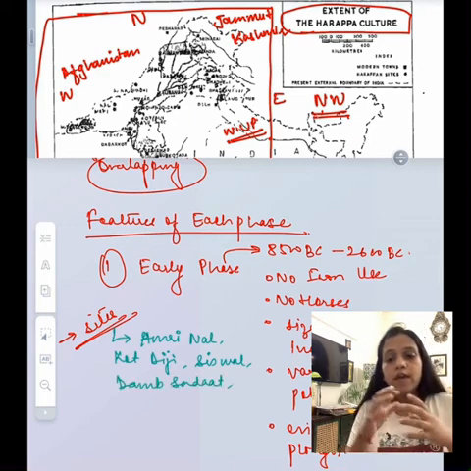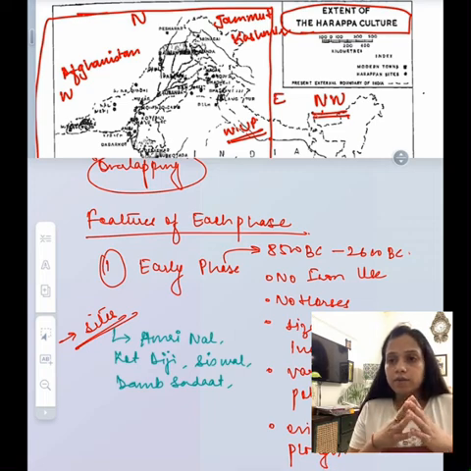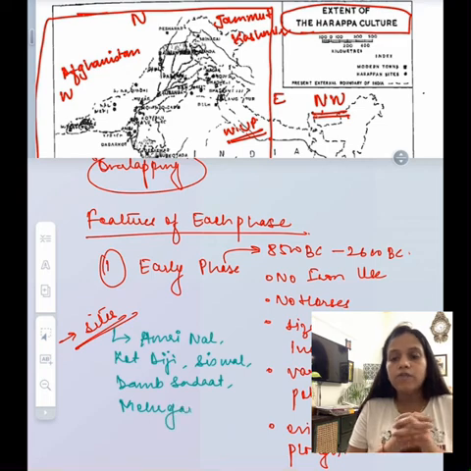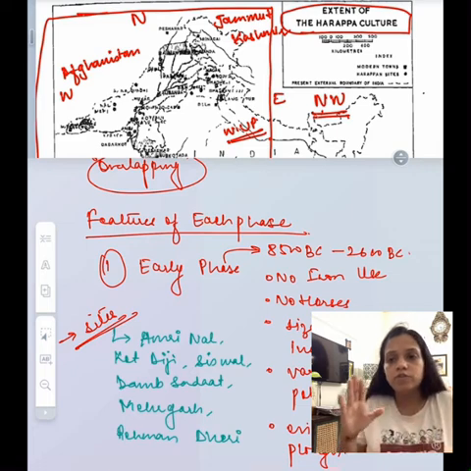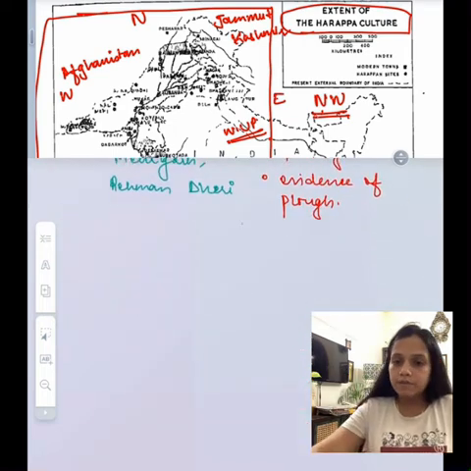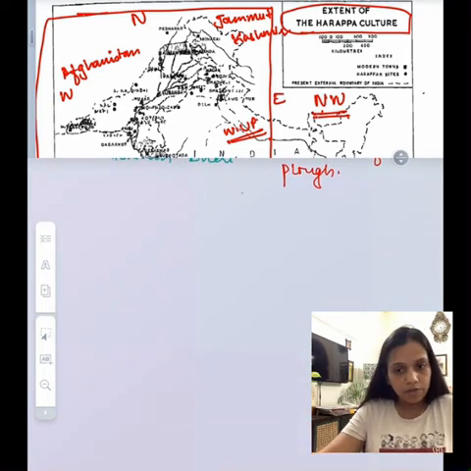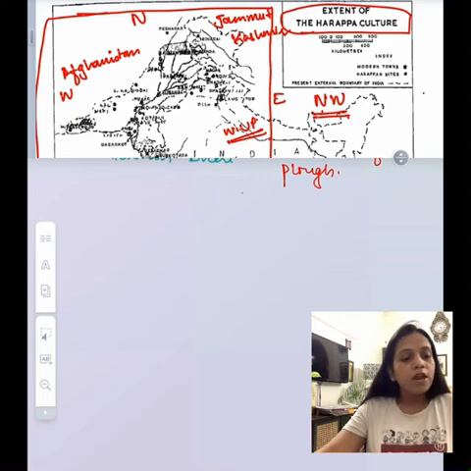So it is important for us to know the names of these locations. For easy retention and learning of these facts, it is always good that you refer to maps or books in which the pictographic representation is given. It gives you a longer retention of these facts. So you can refer to the maps in the books, and it will help you much better in retaining. Now moving ahead, we will talk about the mature phase.